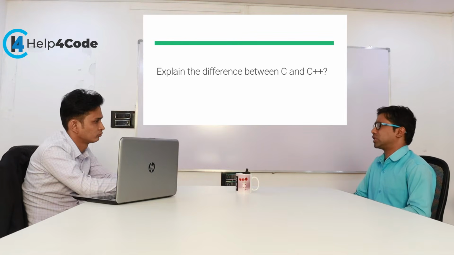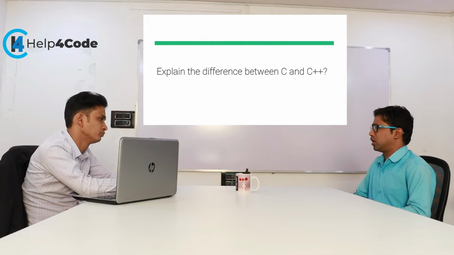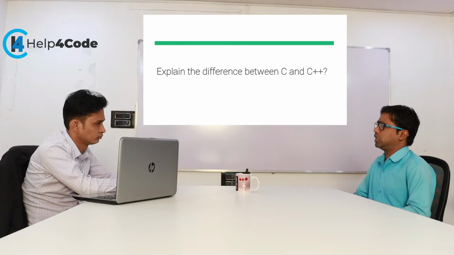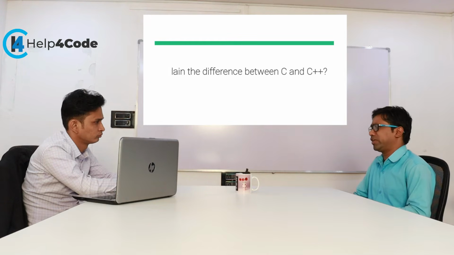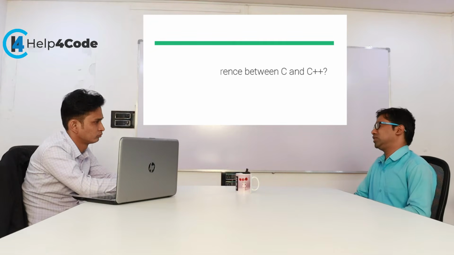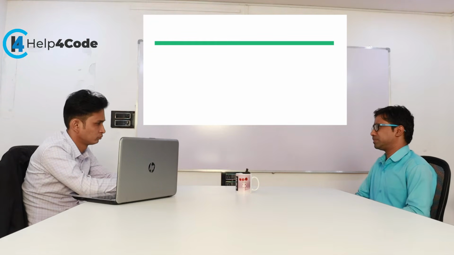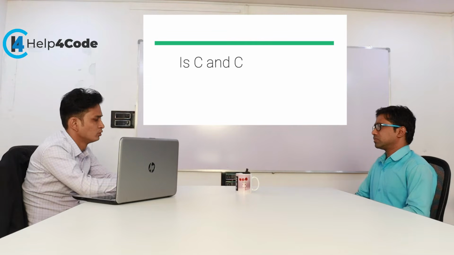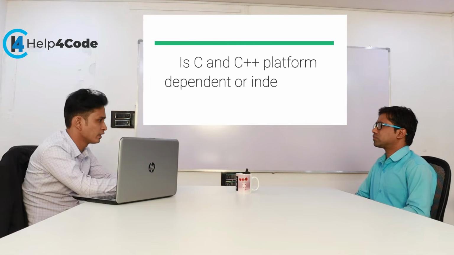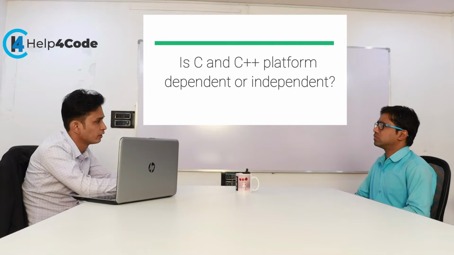There are many differences, and the main difference is that the C language follows the top-to-bottom approach, and C++ follows the bottom-to-top approach. In C, all variables should be declared at the top of main. But in C++ we can declare variables anywhere, and that's why C++ supports dynamic binding.